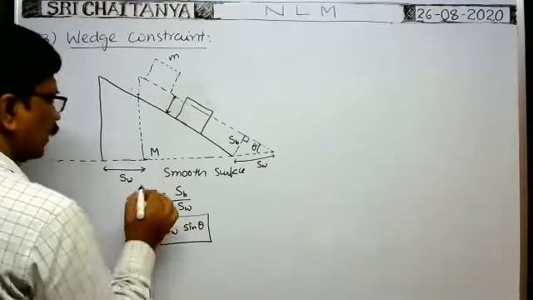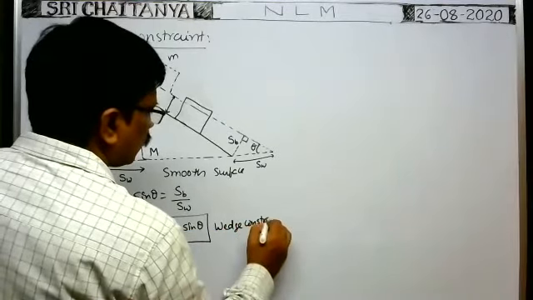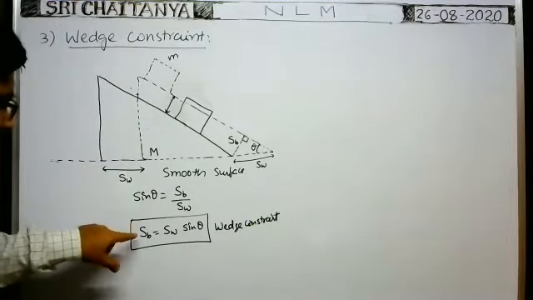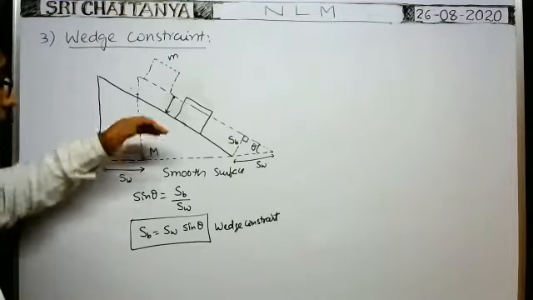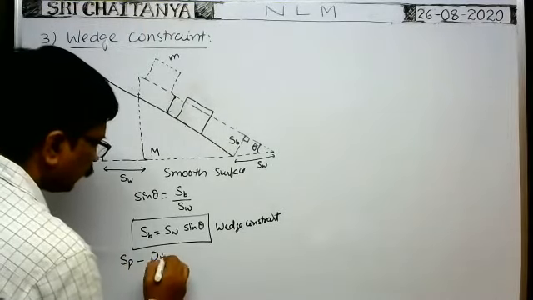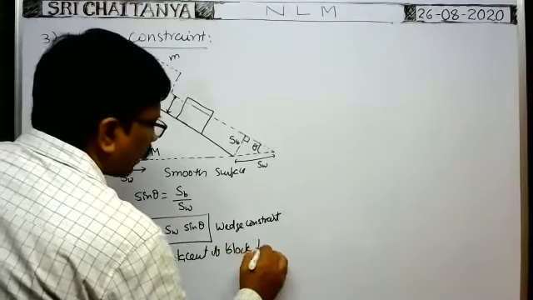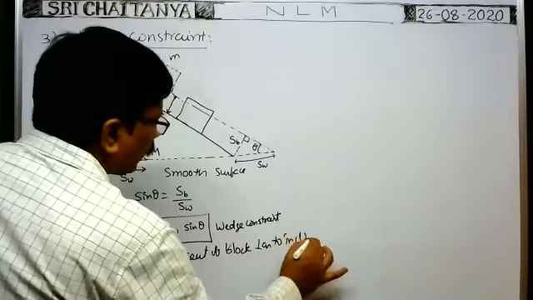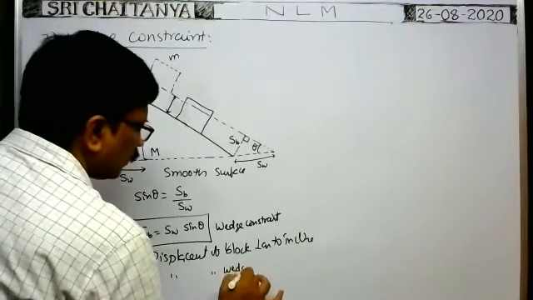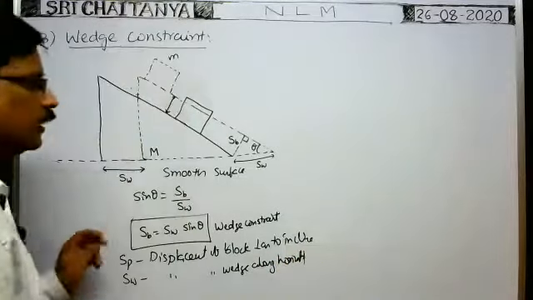This is the wedge constraint. It is called the wedge constraint. You have to see that this SB is the displacement of the block perpendicular to the inclined plane. That is very, very important. SB is the displacement of the block perpendicular to the incline, and SW is the displacement of the wedge along the horizontal direction. That is very, very important.